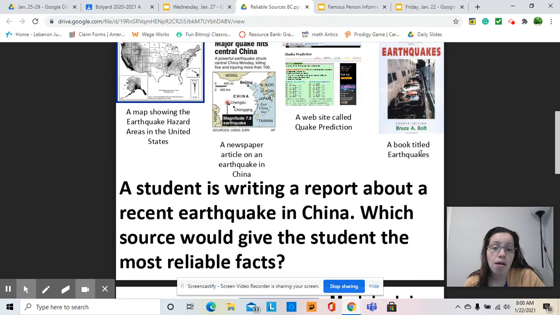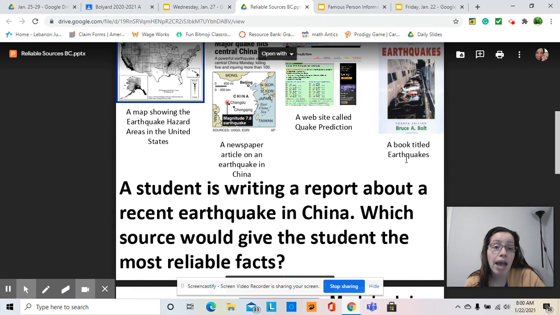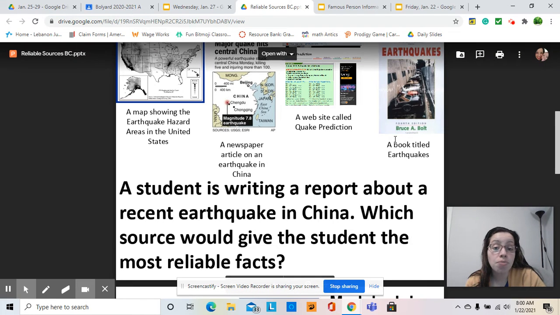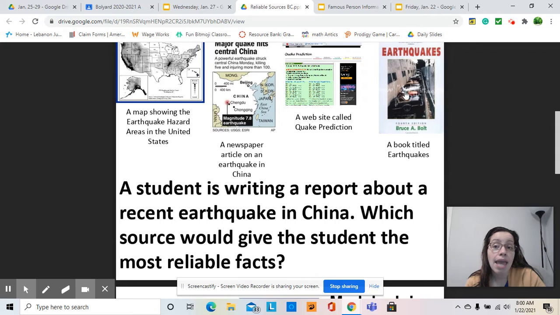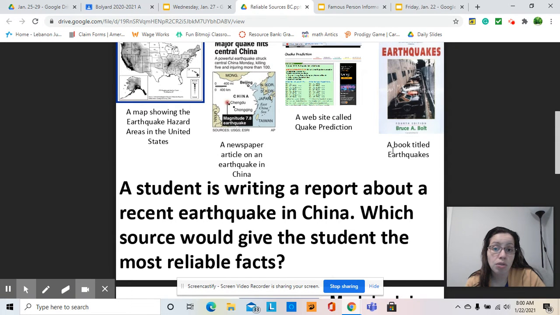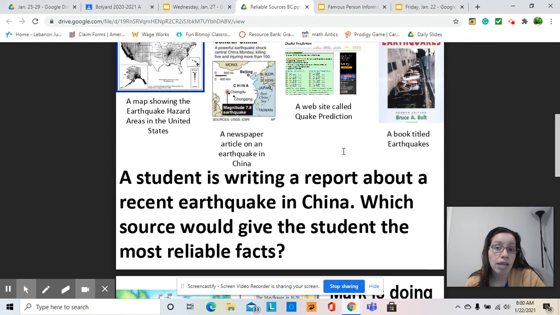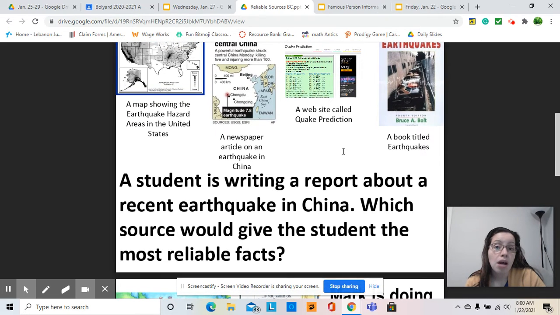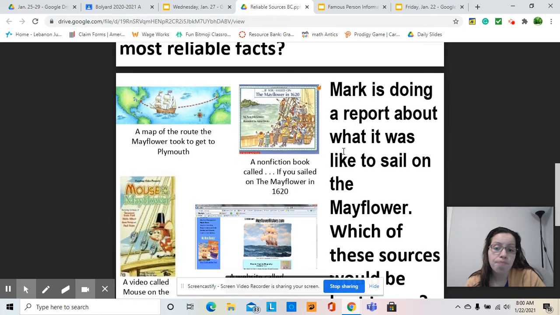We want to make sure that we learn information about earthquakes, so it may not have to do with China, but if you want to find some information about earthquakes and add to your report, of course, that would be a reliable source. So a book and a website, as long as it ends with the correct .gov, .org, those kind of reliable sources at the end.